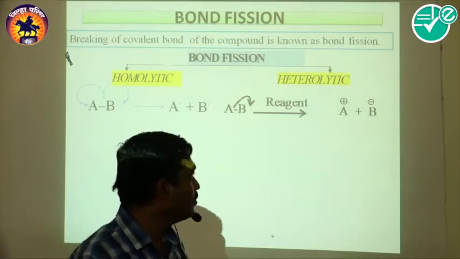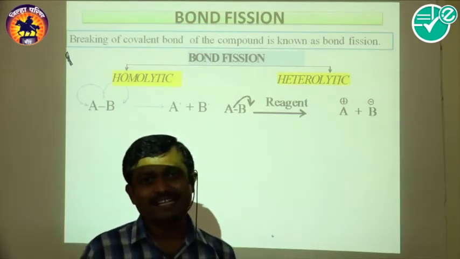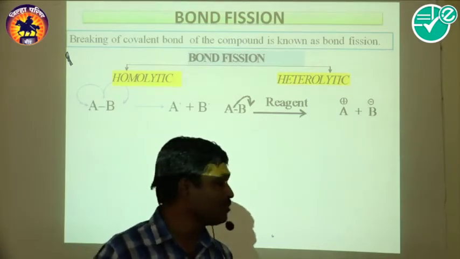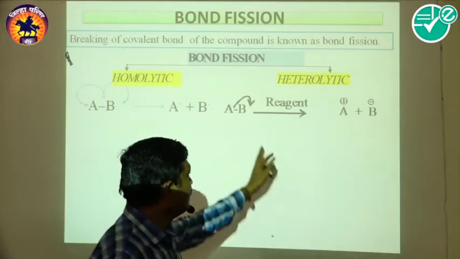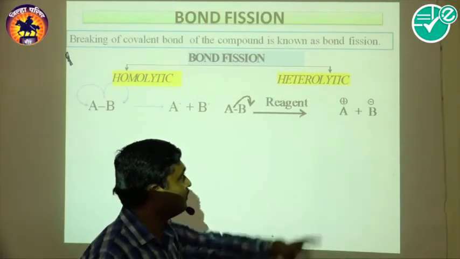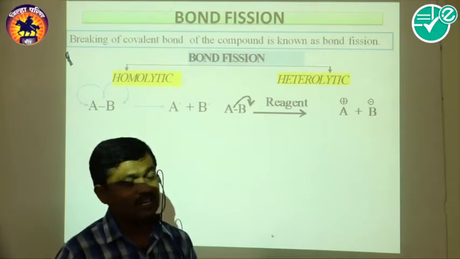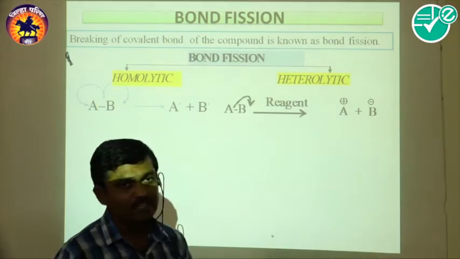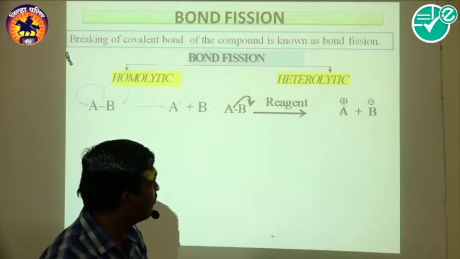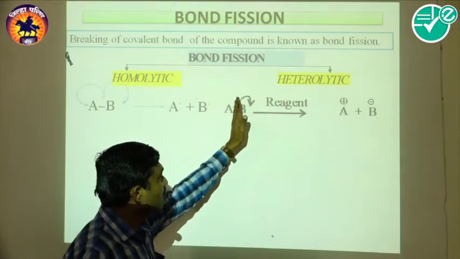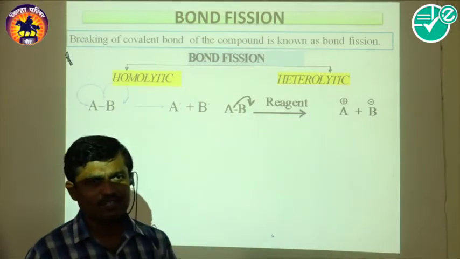We know that a positive charge species is called a cation and a negative charge species is called an anion. So in heterolytic bond fission, a positive charge species and a negative charge species are formed. Here unsymmetrical breaking takes place.